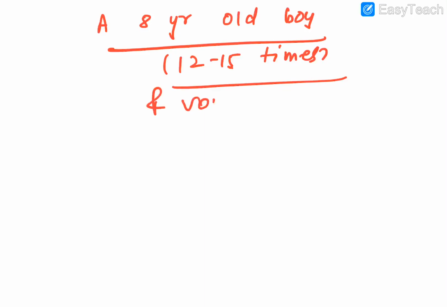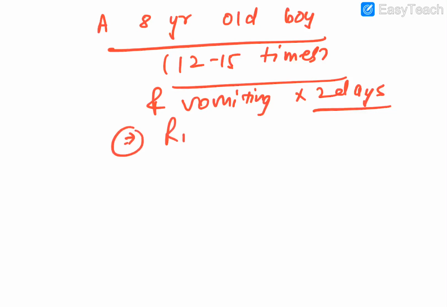And there is vomiting also, for the 2 days. The stool collected has a rice watery type of appearance. Guys, the stool collected is having a rice watery type of appearance. On inquiry, it was found that 2 other members also had it, see the history.